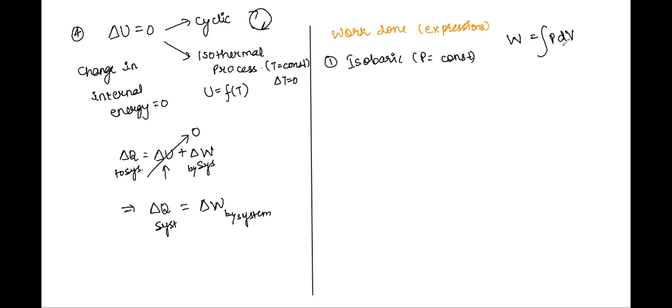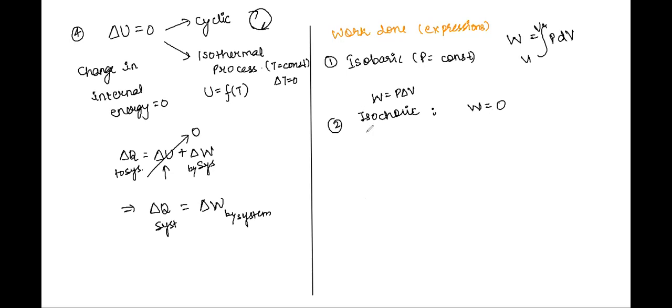And when pressure is constant, work done becomes P delta V, right? Similarly, when volume is constant, the process is called isochoric, and the work done is given by 0. Why? Because delta V value is 0.